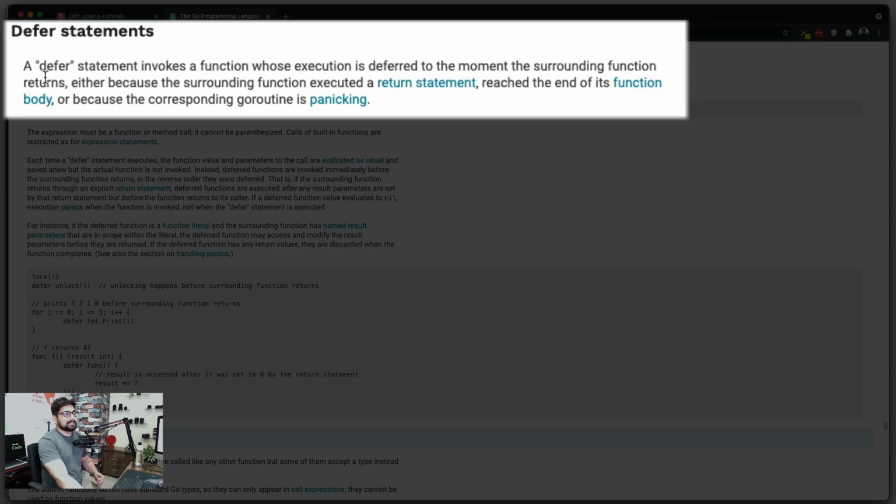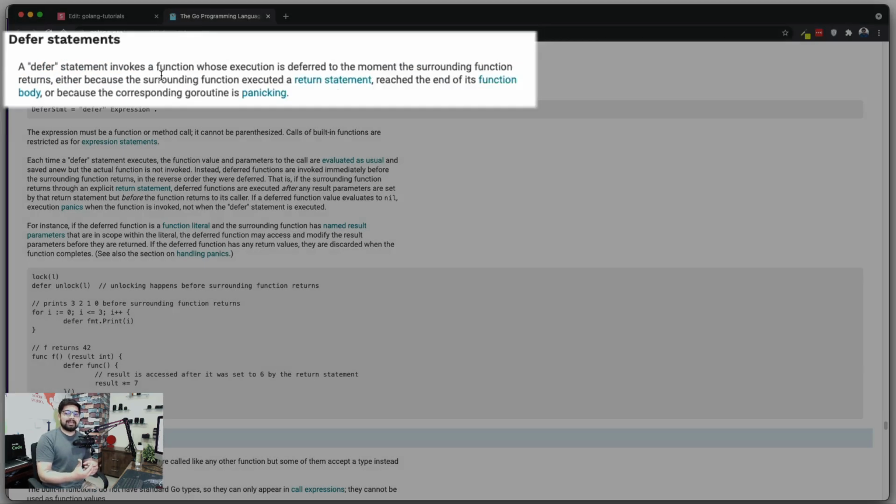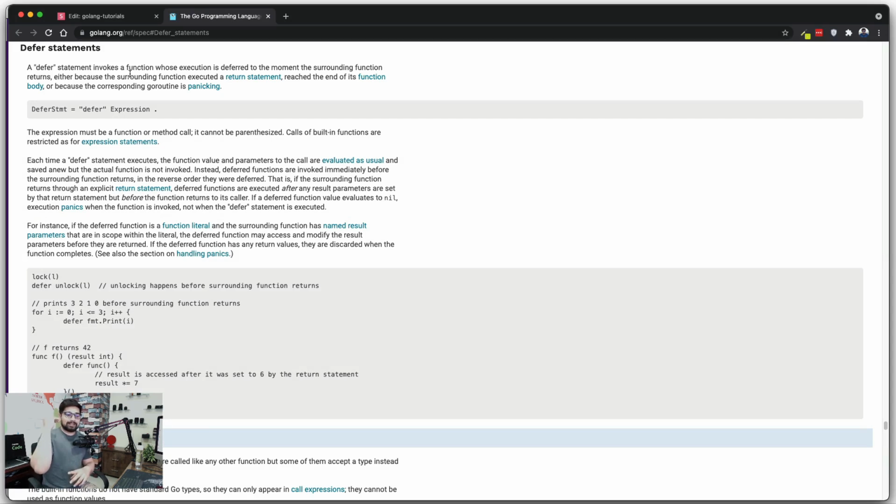So the first statement up here says, the defer statement invokes a function whose execution is deferred to the moment the surrounding function returns. I know this is all gibberish, but basically what it's saying is that when a function executes, it executes line by line, even though it is compiled, but that's how the flow works. And as soon as you put the defer keyword, whatever the next line you have marked for execution is not going to execute there, but it's going to execute at the very end of the function itself. Yeah, that's all it is saying.